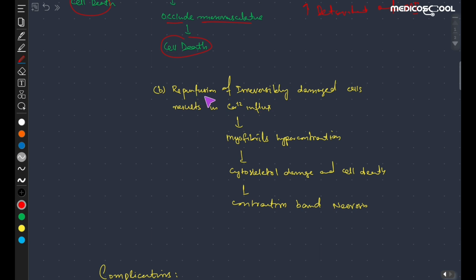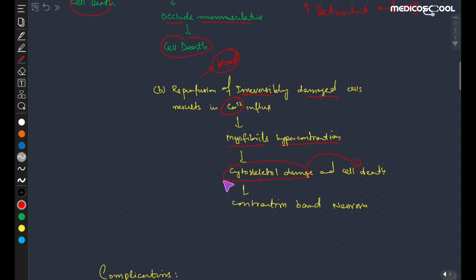The second one is that reperfusion of the blood will allow much more calcium to enter the irreversibly damaged cells, and this calcium will cause myofibril hypercontraction, and this will in turn lead to cytoskeletal damage, and this will cause cell death.